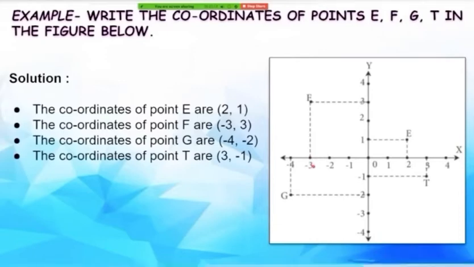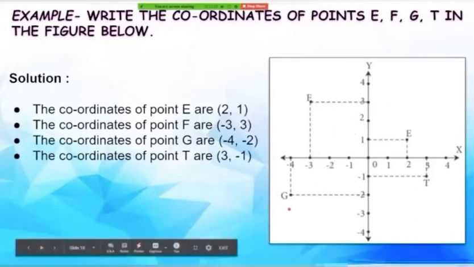So this is the x coordinate of point F. Now we draw another perpendicular line towards the y-axis and this intersects at point 3. So our y coordinate of point F is 3. So what are the two coordinates of point F? -3 and 3.